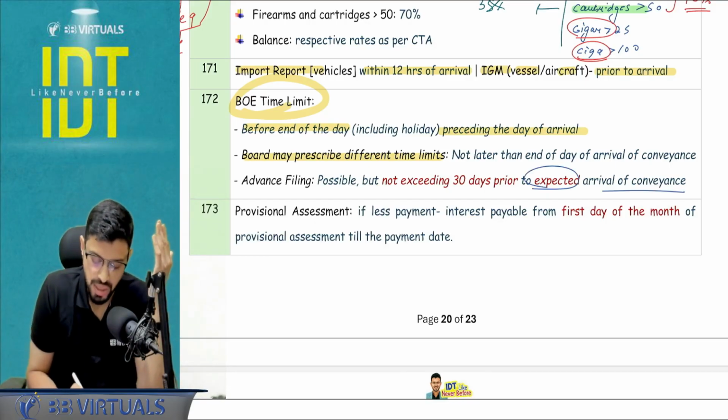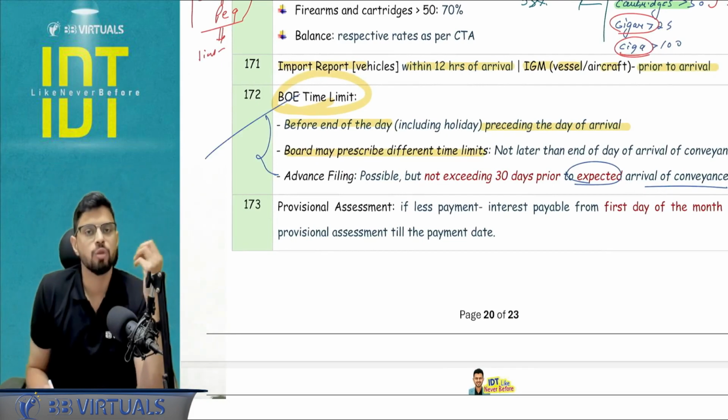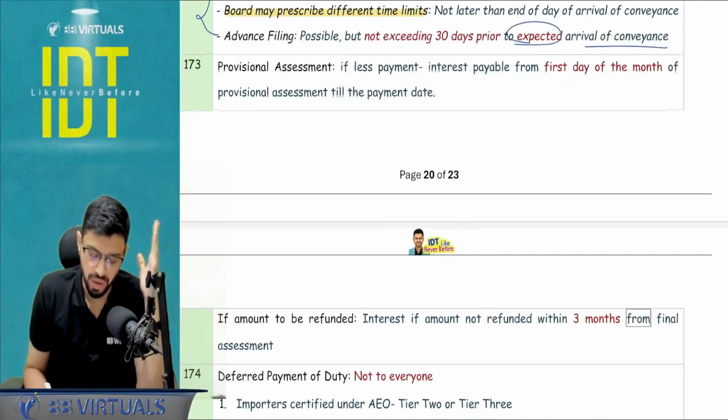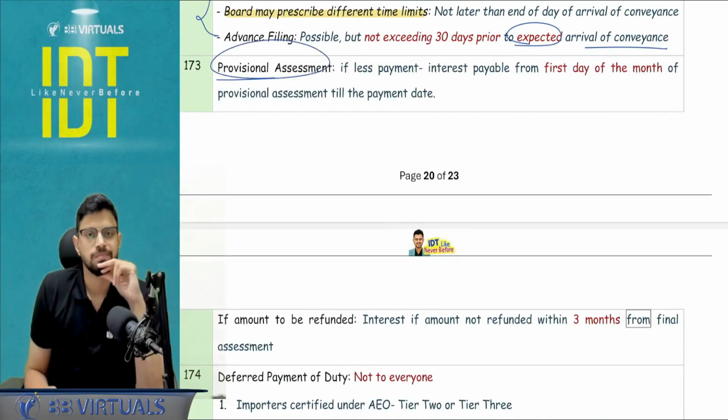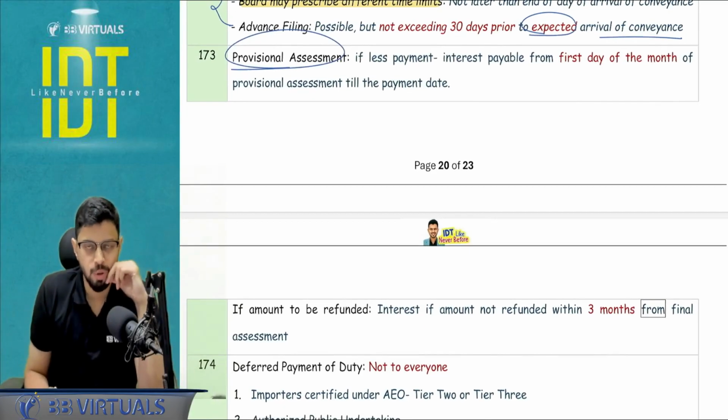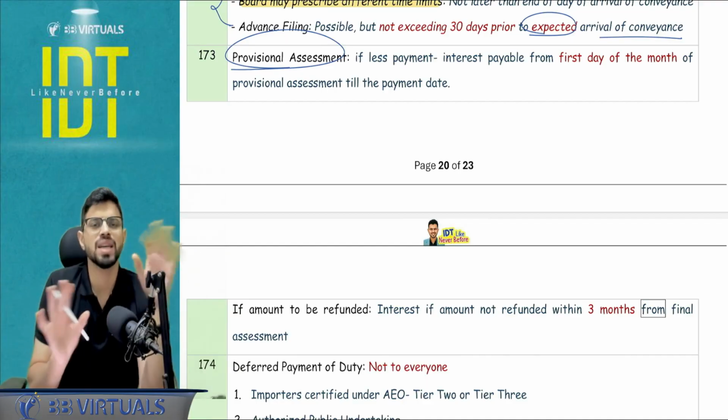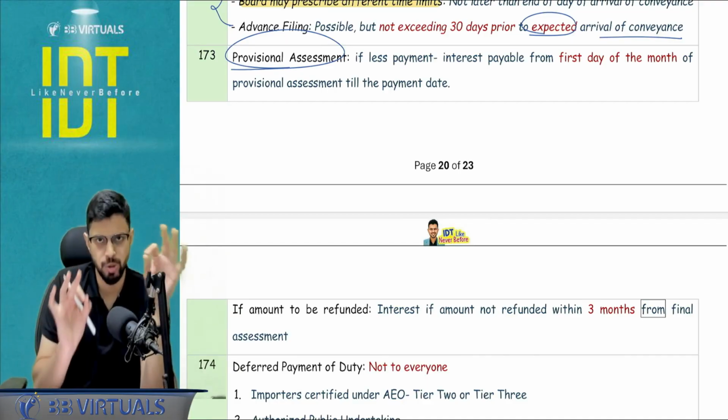Okay, so these 3 points I want in your answer with respect to the question of the time limit for filing of the bill of entry. Provisional assessment. I hope you have again done the amendment. Provisional assessment regulations are new, so there is no mistake area in there. It's just an amendment, so ensure you are doing that properly.